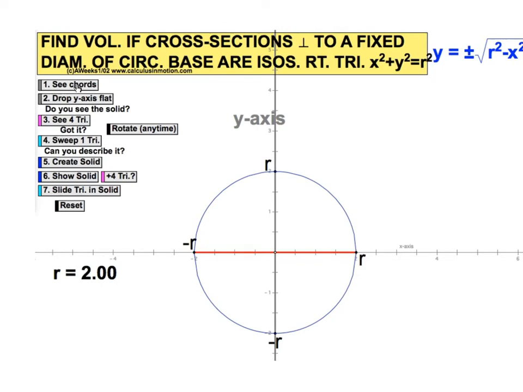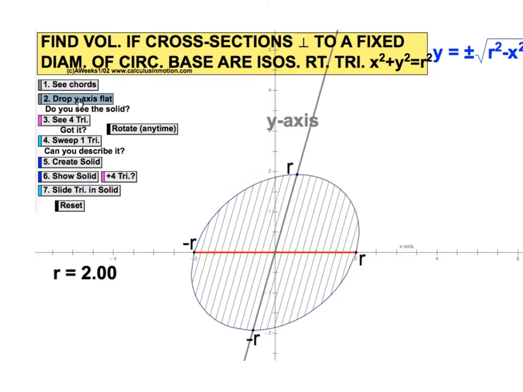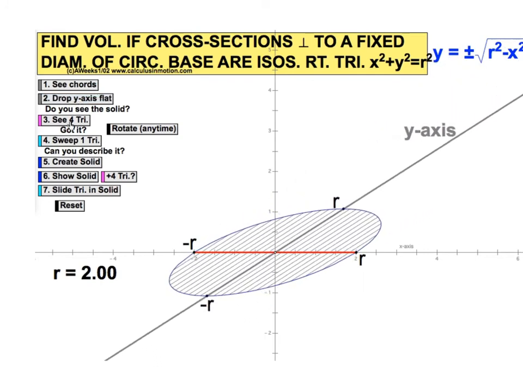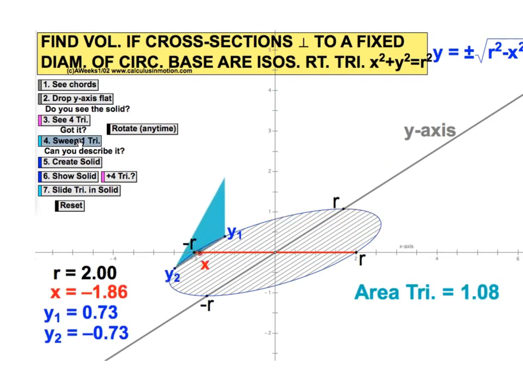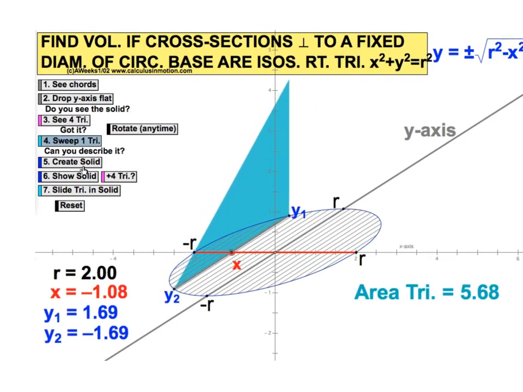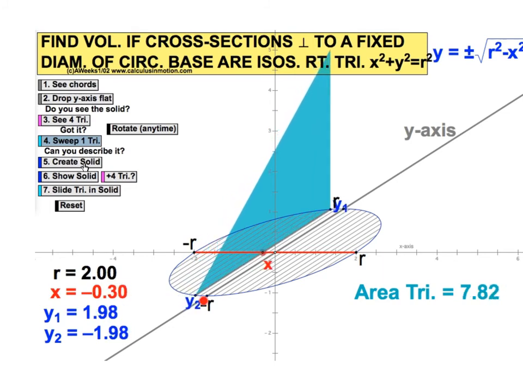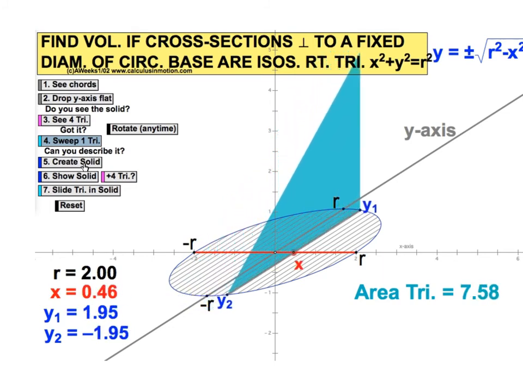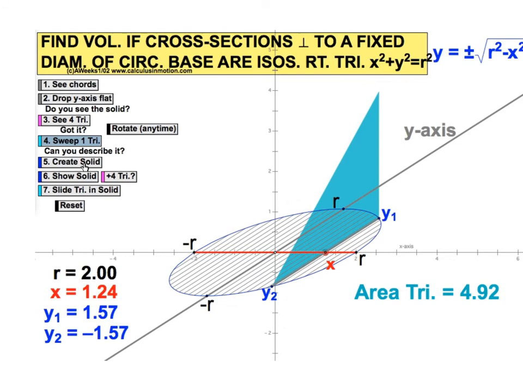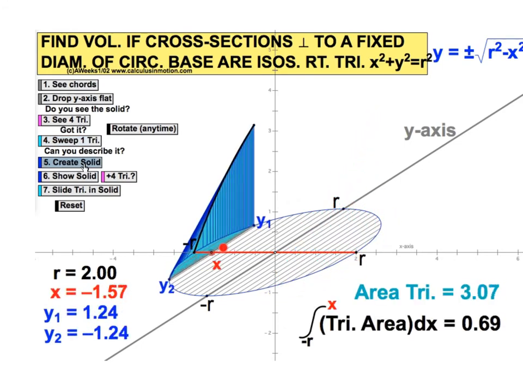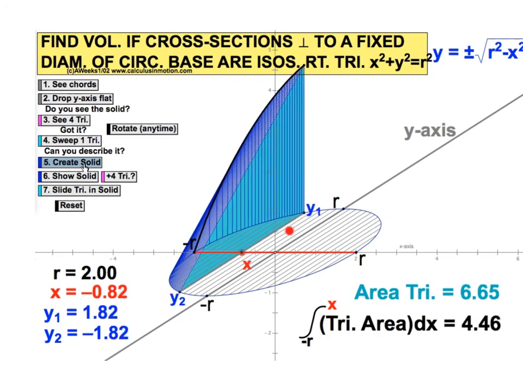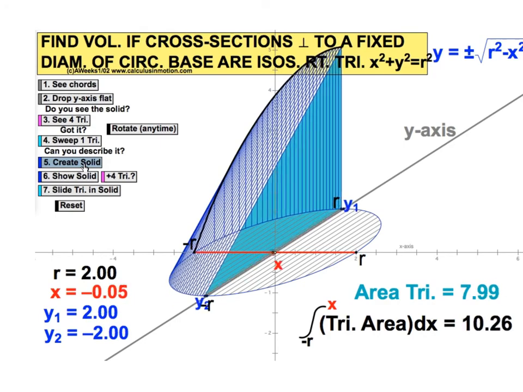So if we drop our y-axis flat, and if we look at these triangles, they are isosceles right triangles. And so what we notice is that, again, the triangles will get bigger and bigger as we move across the x-axis and get smaller as we get to the other side, because the base of the triangle here is determined by the distances between the curves of our base.